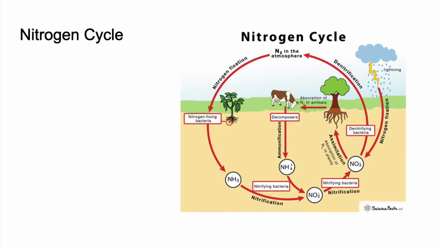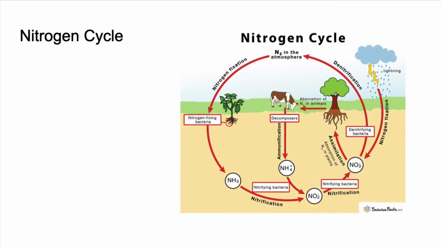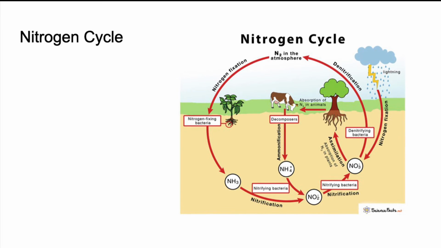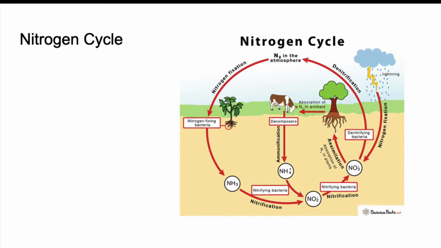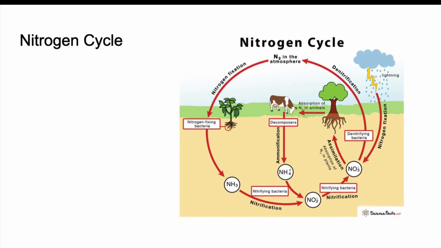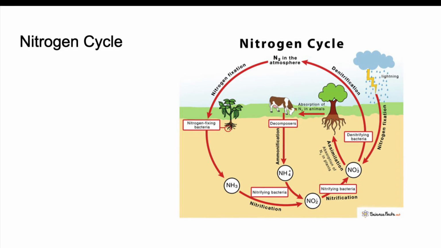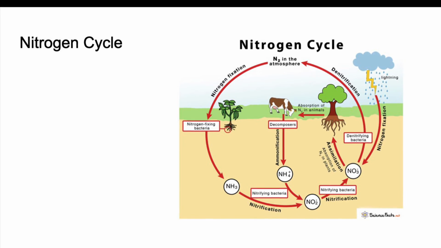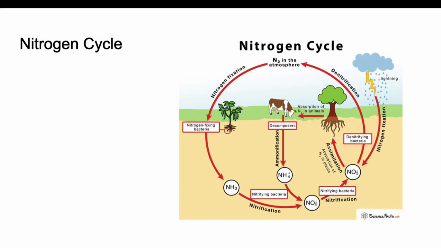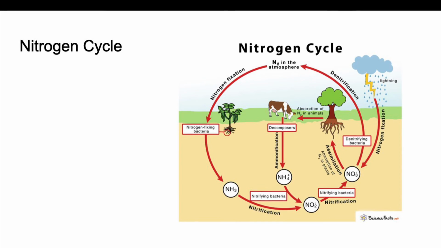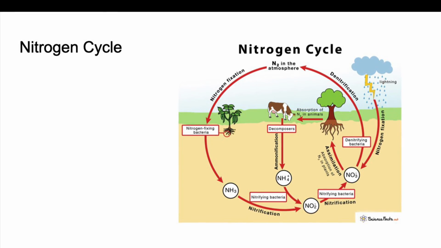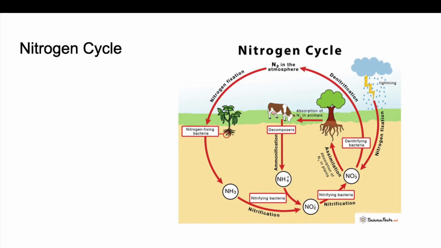Plants are then eaten by animals, and nitrogen is assimilated into animals. Organic matter containing nitrogen then undergoes ammonification, when decomposers convert nitrogen from organic matter into ammonia. Ammonia undergoes nitrification again. Nitrogen can cycle through these stages repeatedly, but it will only return to the atmosphere through denitrification via denitrifying bacteria, which turn nitrogen back into a gaseous form.